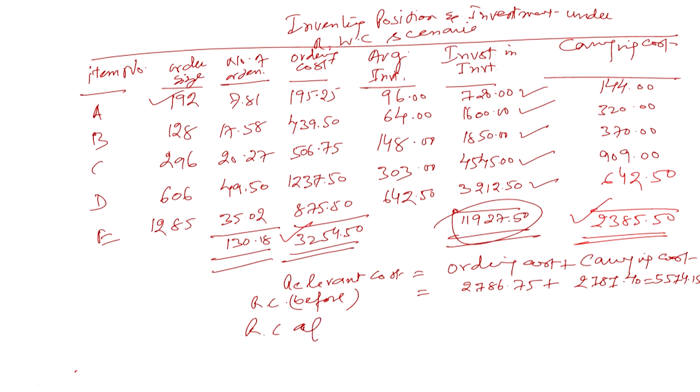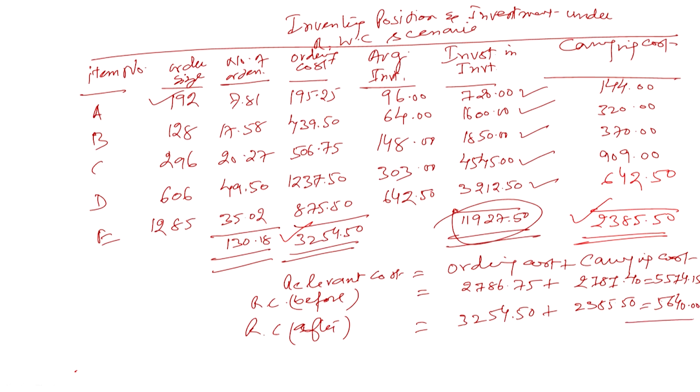Now the relevant cost after. The relevant cost after is given to you. Your ordering cost is how much? 3254.50 plus the second, 2385.50. So this works out as how much? 5640.00.